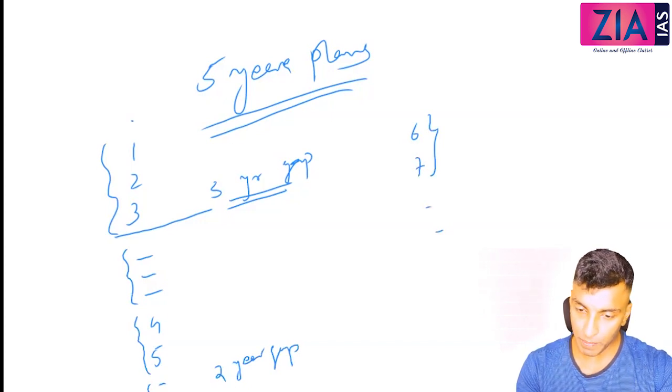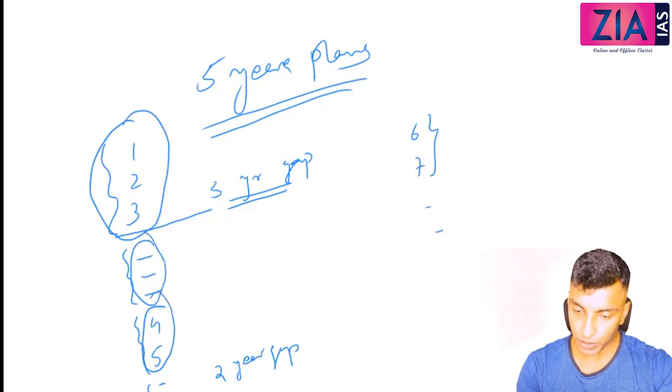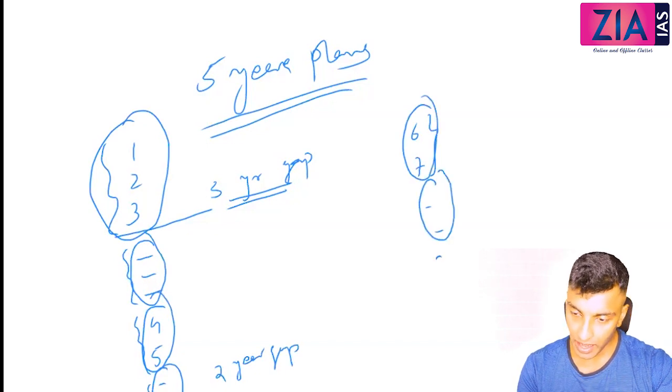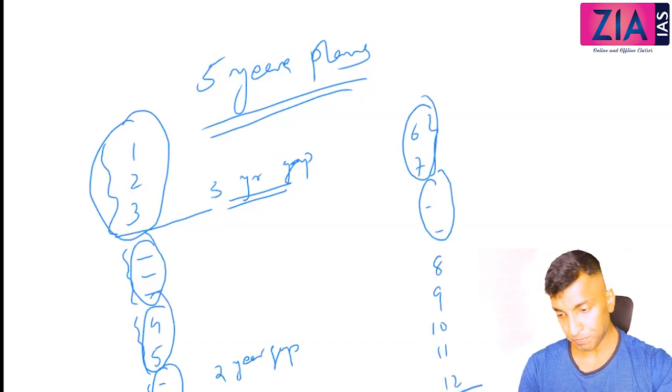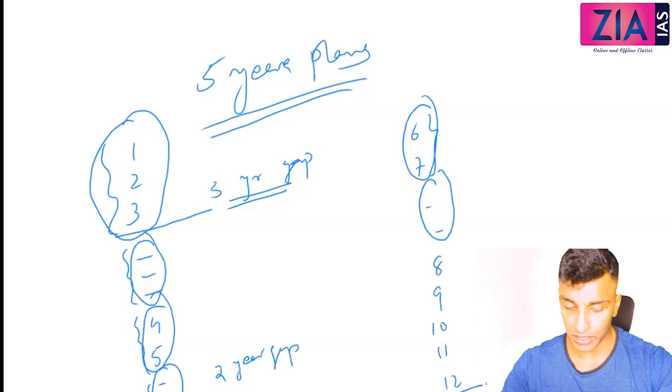So 5-year plans, 3-year gap, 5-year plan, 2-year gap, 5-year plan, 2-year gap, and then continuously 8, 9, 10, 11, 12. And after this, 5-year planning is abolished, and we have discussed Niti Aayog. Okay, so this is how you need to remember.